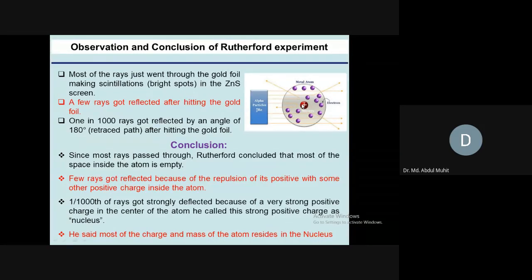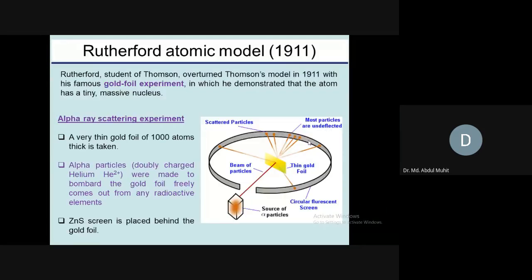In the nucleus, all the positive charge and all the mass is present, and it is small in size compared to the total atom. If you see this total atom, the positive charge is very small. But what about the Thomson model?